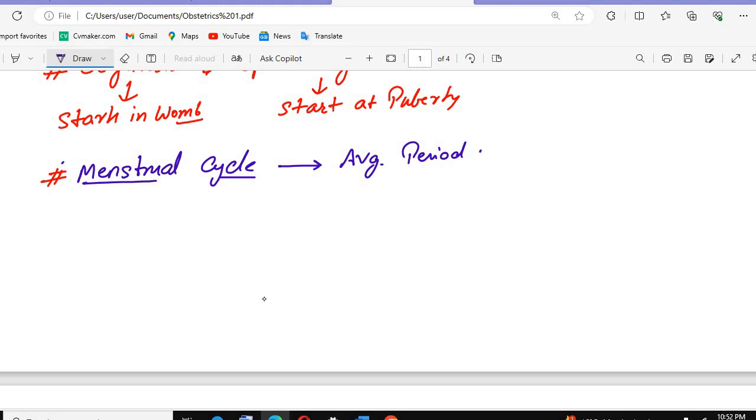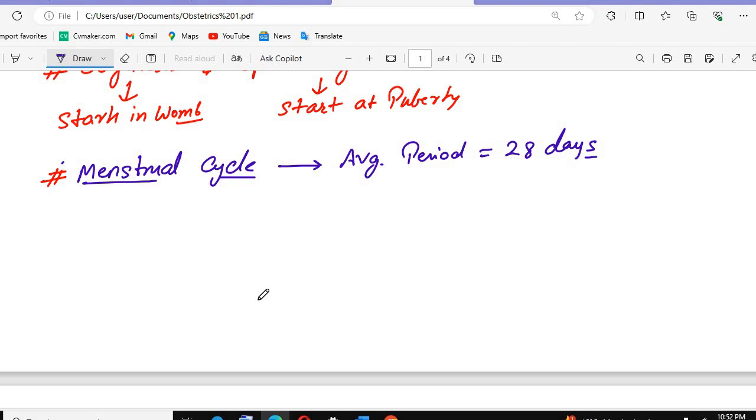That is an important point. How many days is the average menstrual cycle? The average period of the menstrual cycle is 28 days. For understanding the menstrual cycle, we should know something about the hypothalamic pituitary axis. Every time we will have some hypothalamic pituitary axis.